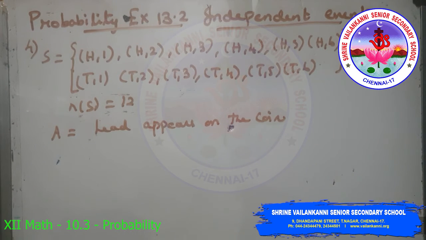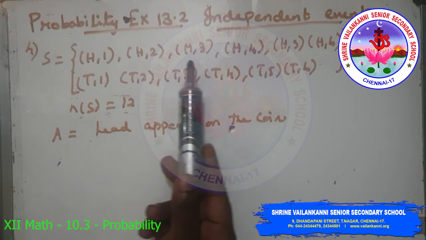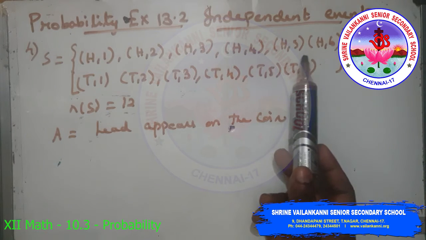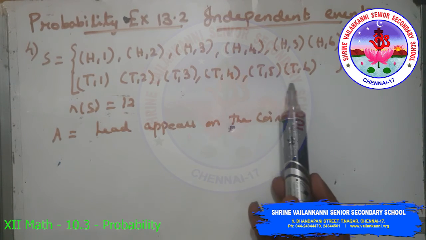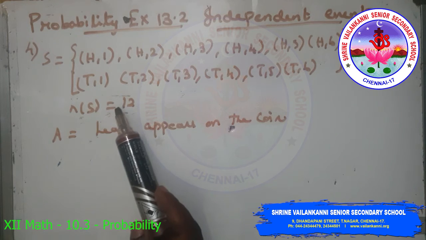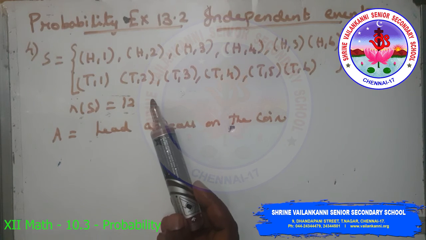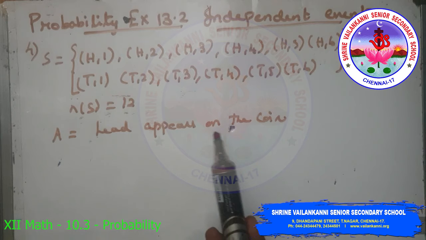So the sample space, when a coin and a die are tossed, is H1, H2, H3, H4, H5, H6, T1, T2, T3, T4, T5, T6. So N of S is 12. Let A be the event that head appears on the coin.